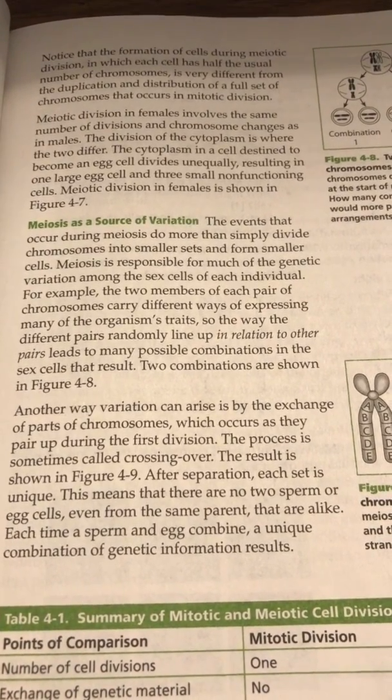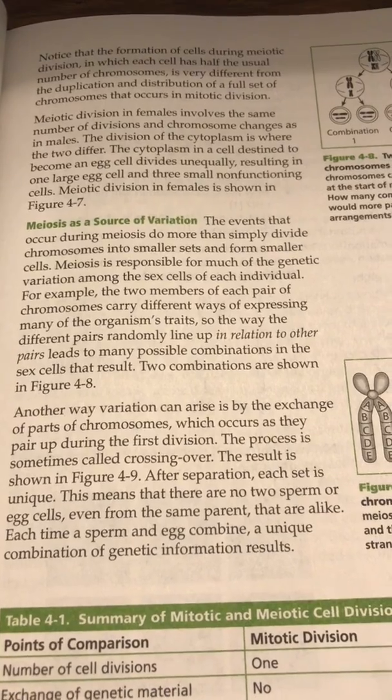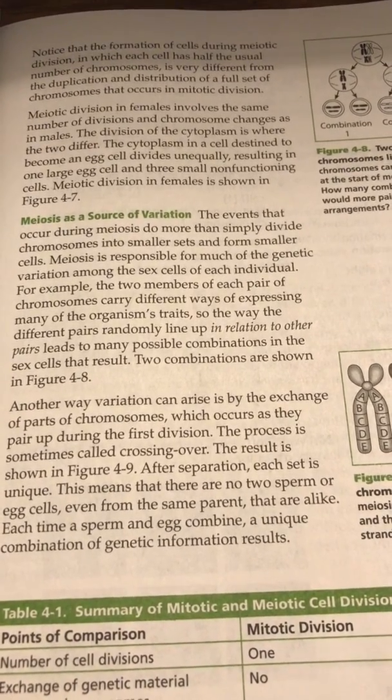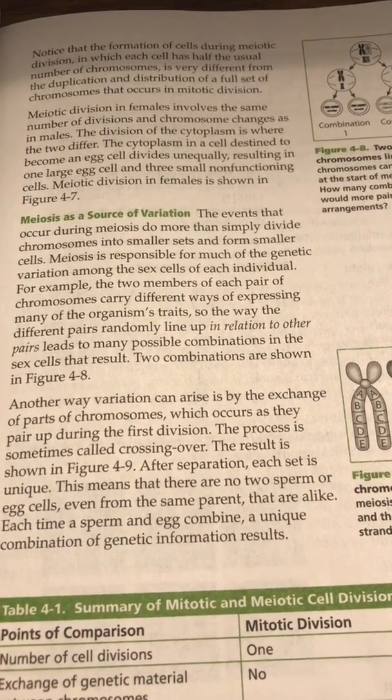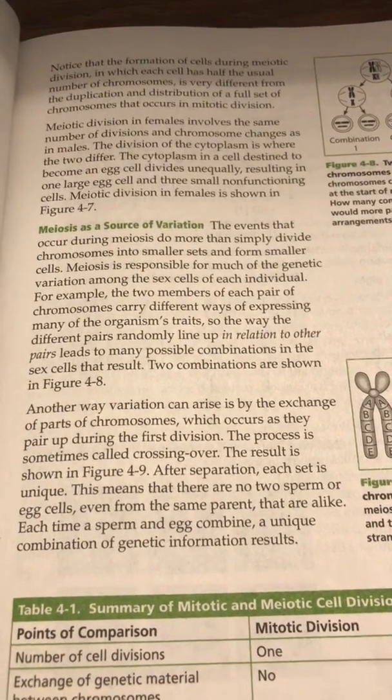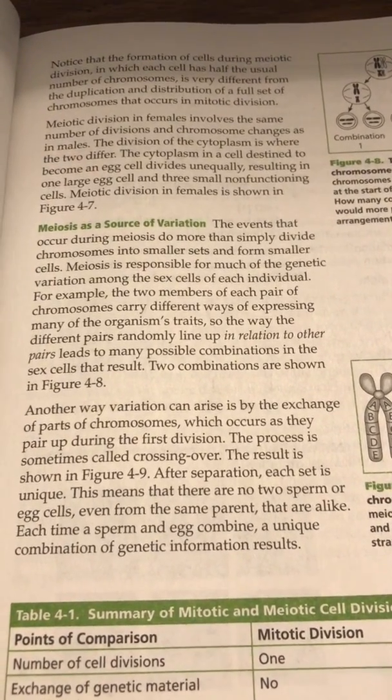The cytoplasm in a cell destined to become an egg cell divides unequally, resulting in one large egg cell and 3 small non-functioning cells. Meiotic division in females is shown in figure 4.7.